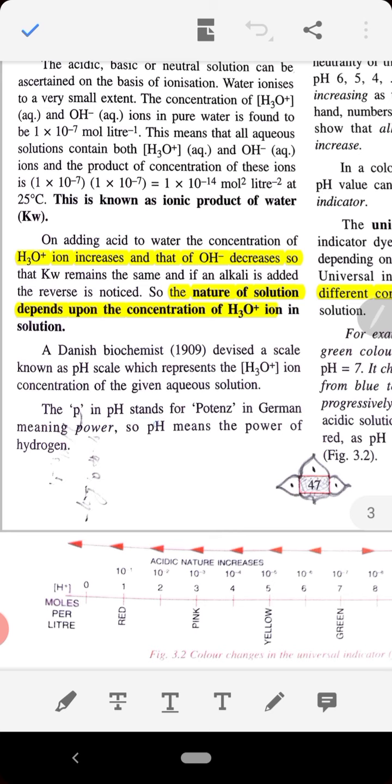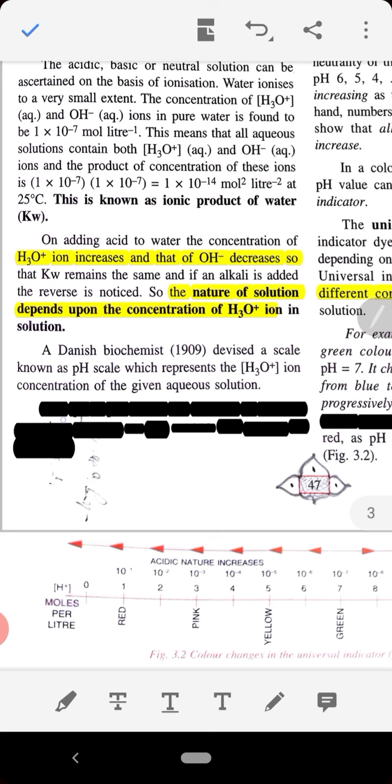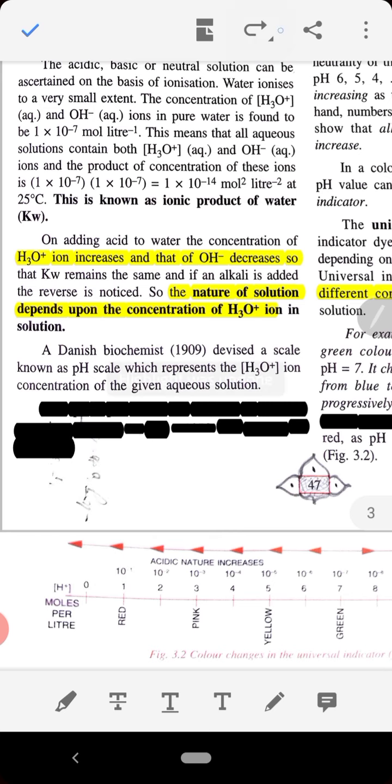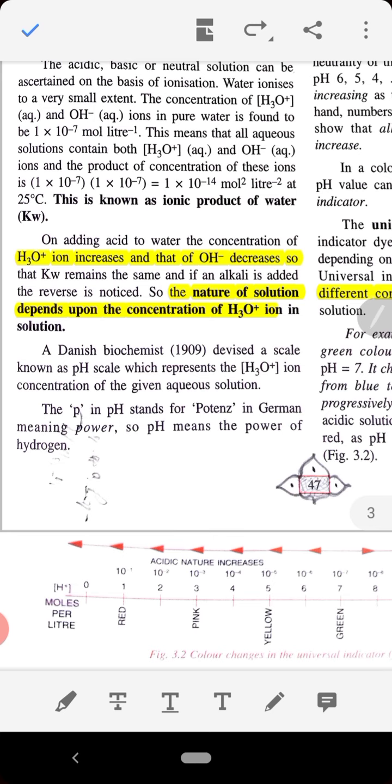The P in pH stands for potenz in German, meaning power. So pH means the power of hydrogen.